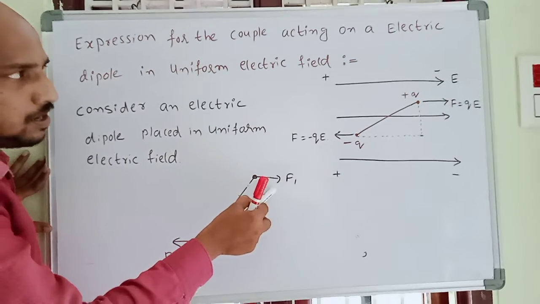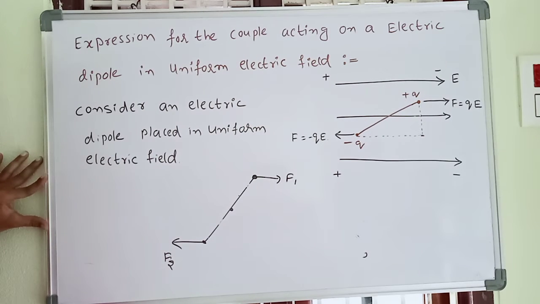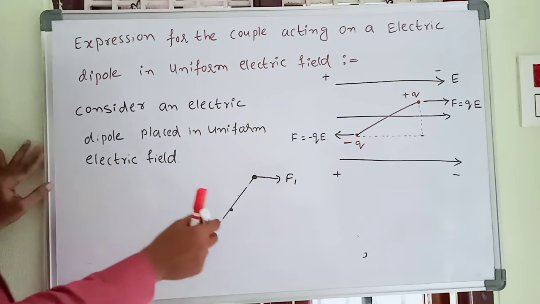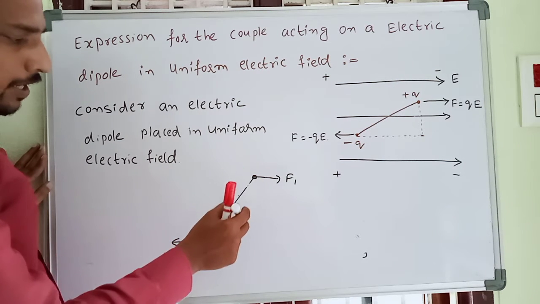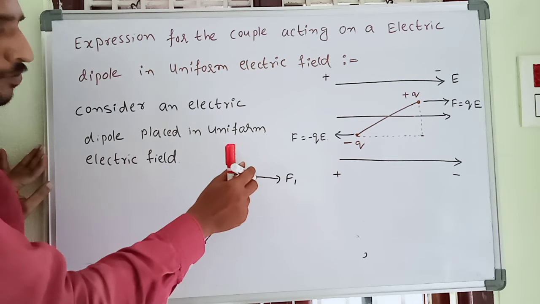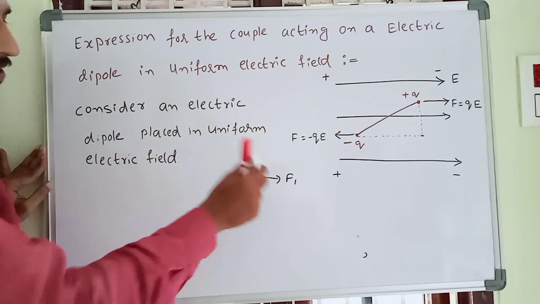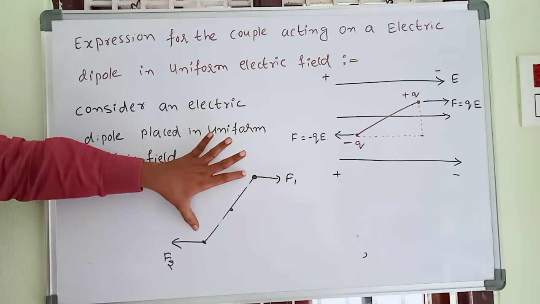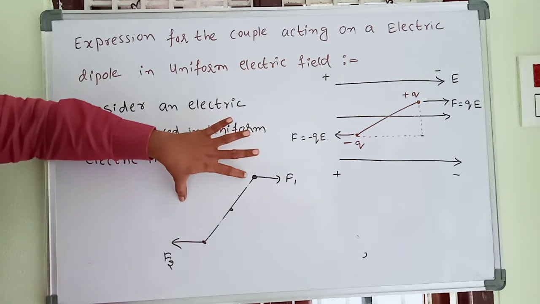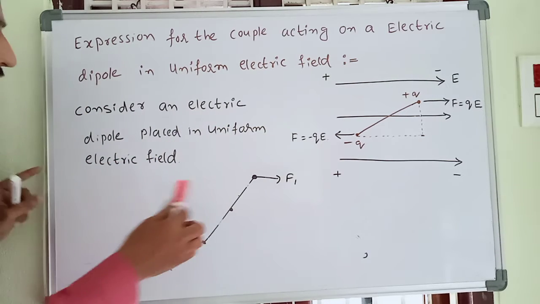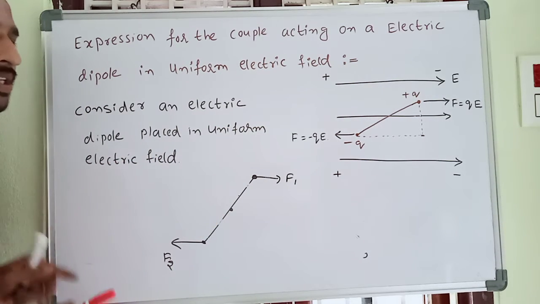So this is called couple. What is meant by couple or torque? Torque means two forces are acting at a point, and the directions of the forces are different. The two forces are acting at the same time, the body rotates, and that is called torque.